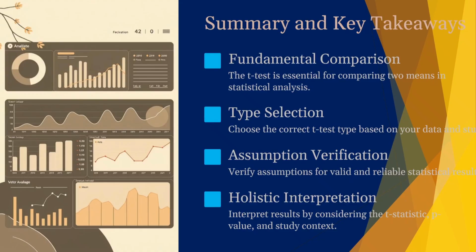The first is fundamental comparison. The t-test is essential for comparing two means in statistical analysis. The second is type selection. Choose the correct t-test type based on your data and study design. Next is assumption verification. Verify assumptions for valid and reliable statistical results. And then holistic interpretation. Interpret results by considering the statistical value and study context.